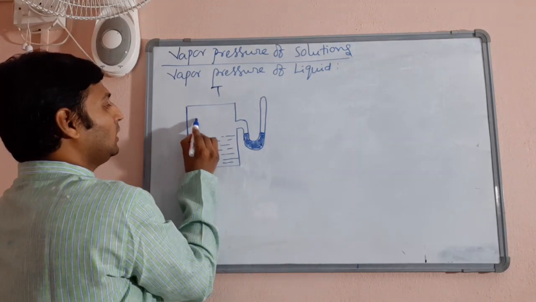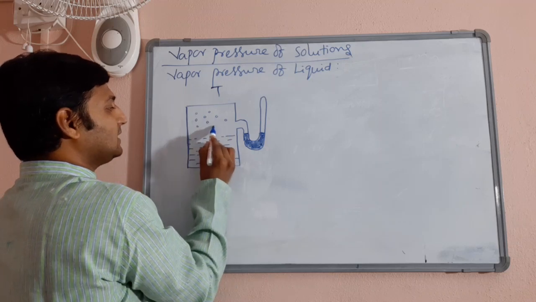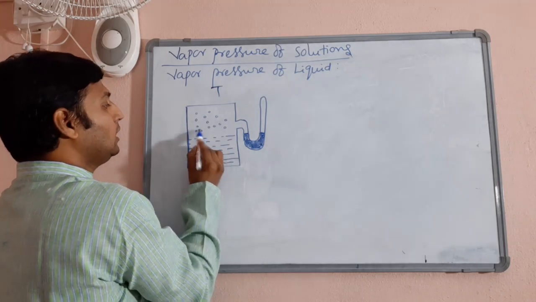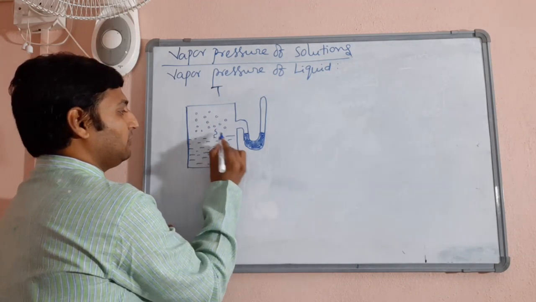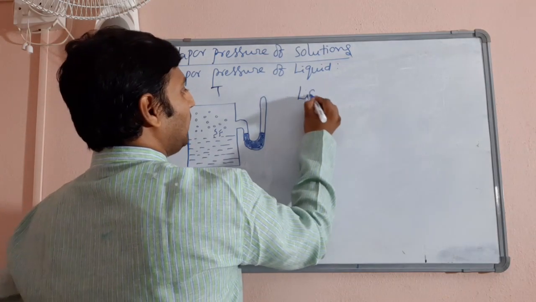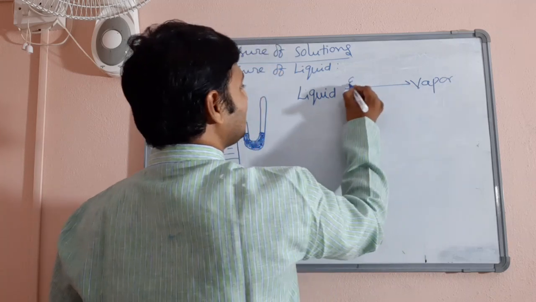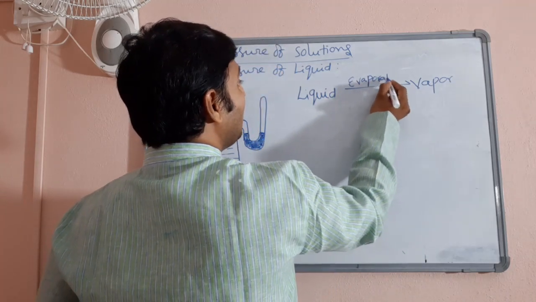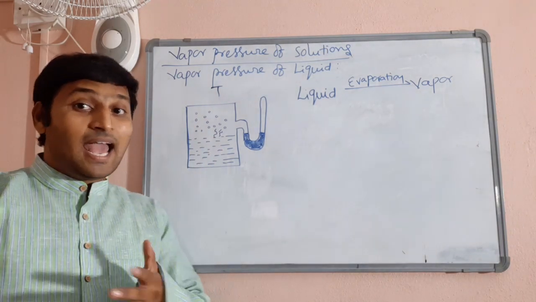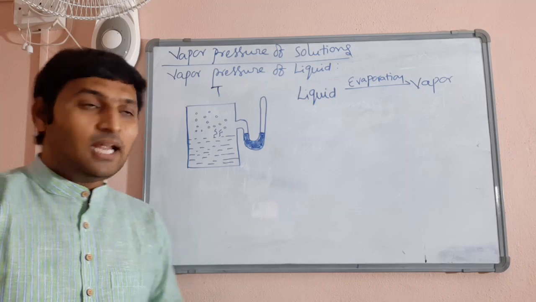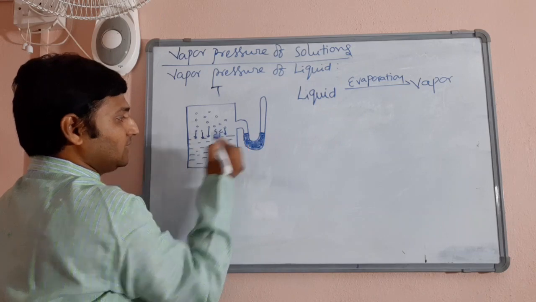Okay, so I will show the molecules of liquid in their vapor phase as some small circles. So from liquid phase the molecules are entering into vapor phase. So liquid is changing to vapor. This is evaporation, you know it. Now, because these vapor molecules which are produced from this liquid have nowhere to go, they will be coming back and trying to exert pressure on the surface of this liquid itself.